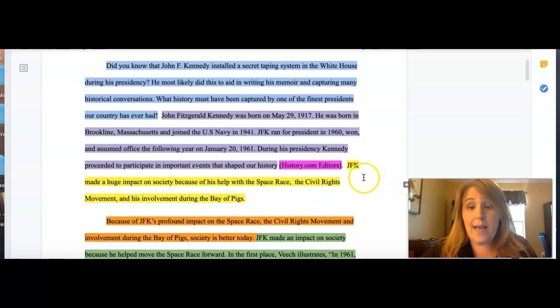Now notice the last sentence of this introductory paragraph is the claim or the thesis that they're going to be proving. So they said, JFK made a huge impact on society because of his help with the space race, the civil rights movement, and his involvement during the Bay of Pigs. Remember, you should have 3 discussion points as well. So we know that this person is going to be talking about those 3 things in their body paragraph.